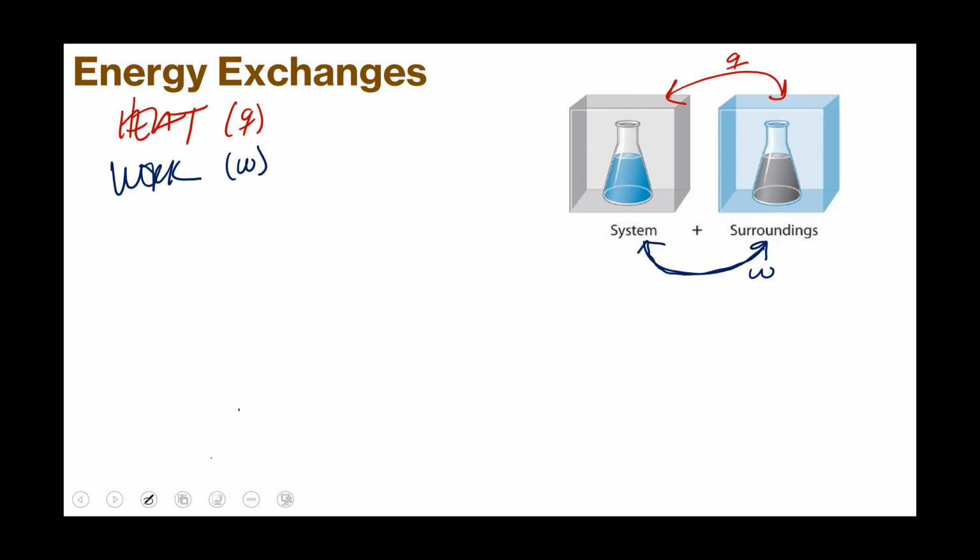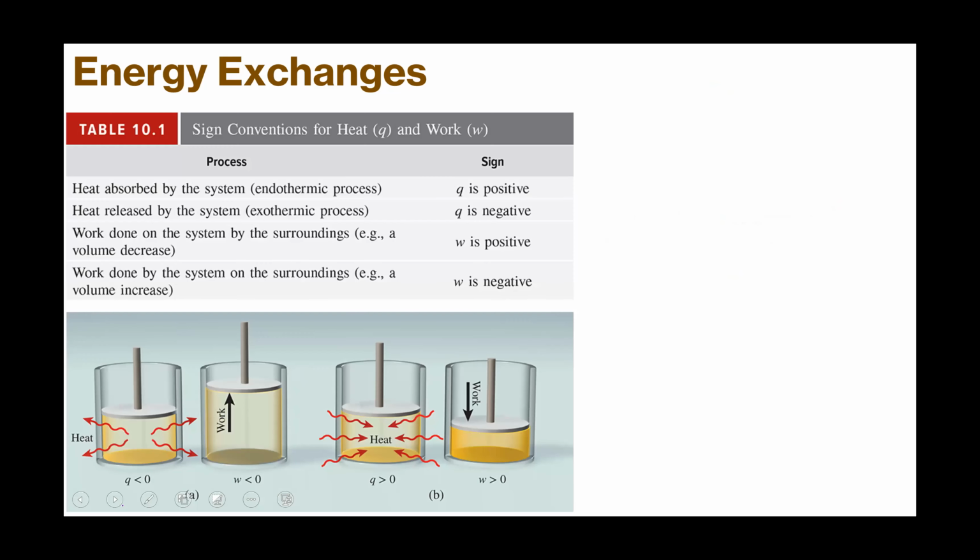Because of this relationship, we can say that delta U is equal to any heat that was exchanged plus any work that was exchanged, right? So our delta U is going to be Q plus W. We just have to watch out for the sign of the thing. Again, delta U is Q plus W.